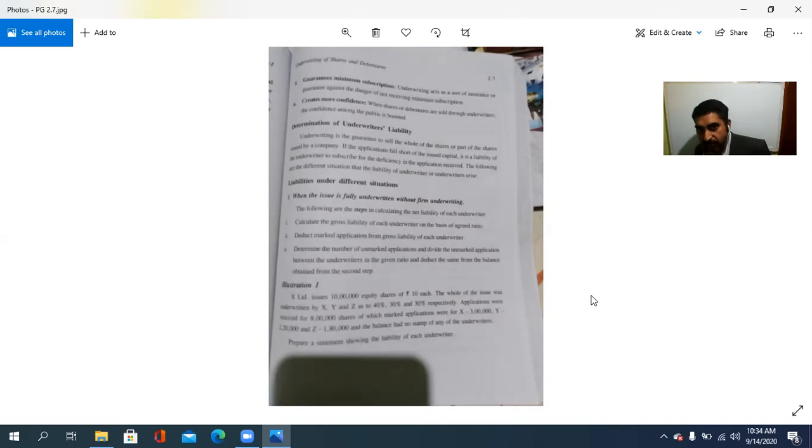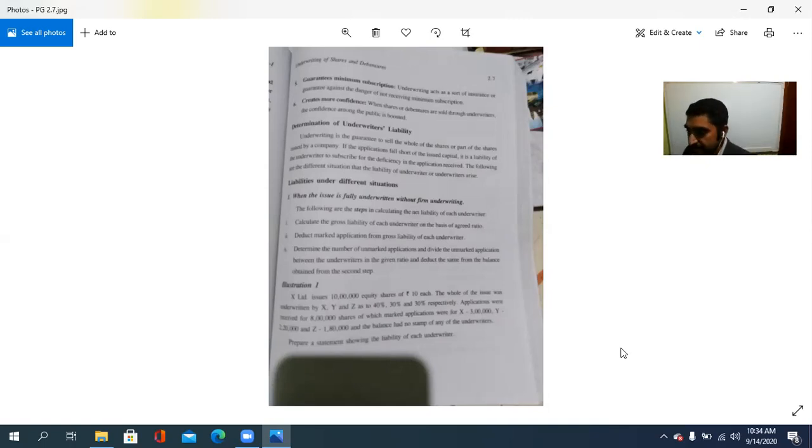After that, the unmarked applications are divided between the underwriters in the given ratio, and the same is deducted from the balances obtained from the second step. So this is the procedure when the issue is fully underwritten without firm underwriting.